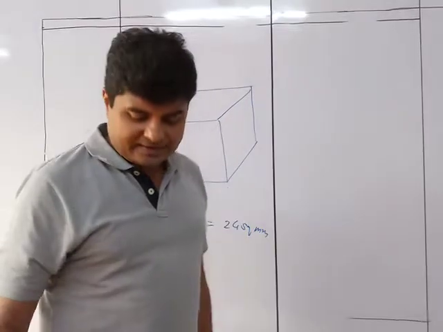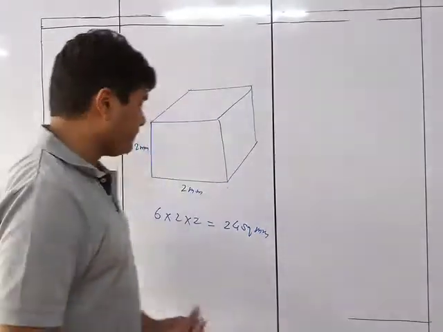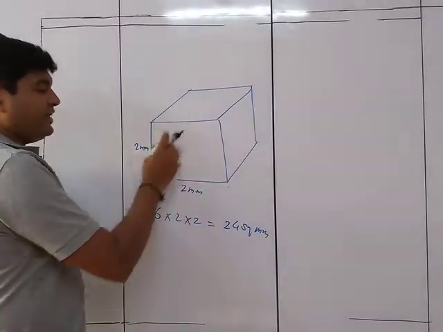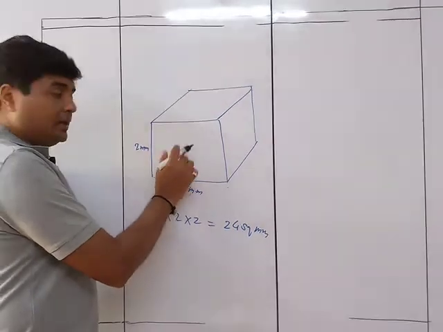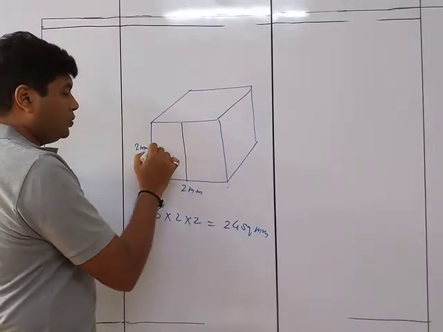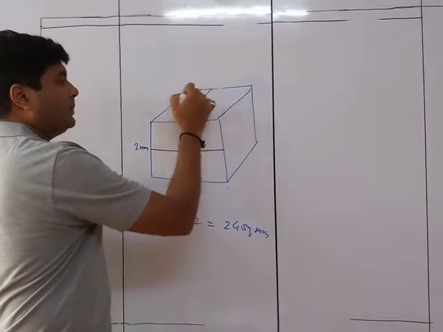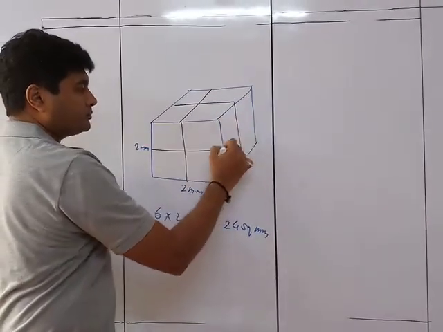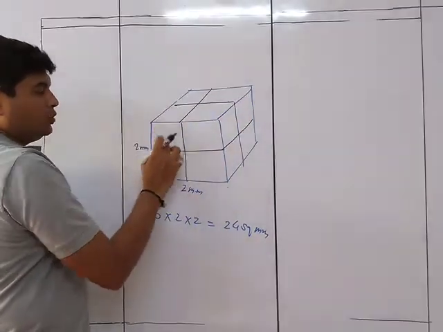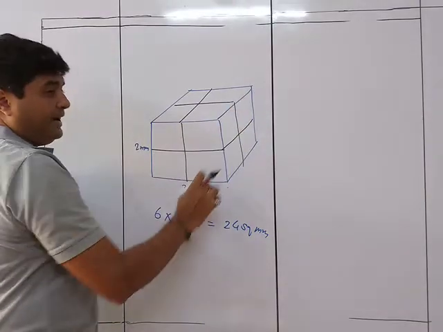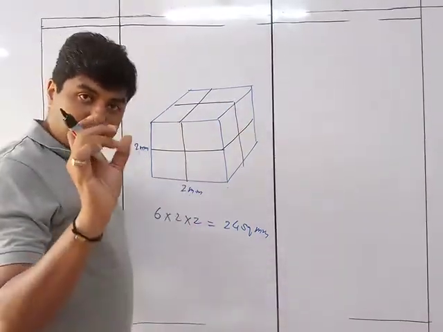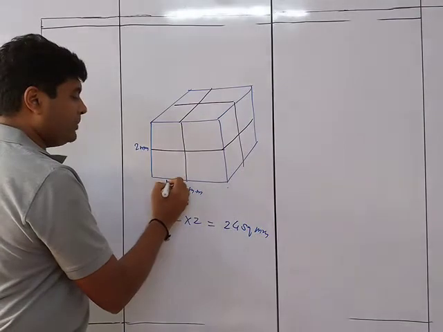Now suppose instead of having just one single cell this big, I divide it into parts like this. Then there are 1, 2, 3, 4, 5, 6, 7, 8 smaller cells.